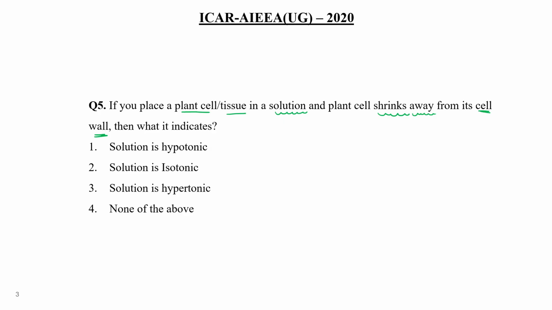Just take 5 to 10 seconds. After that, we will discuss the correct answer. If you place a plant cell or tissue in a solution, and the plant cell shrinks away from its cell wall, then what does it indicate?